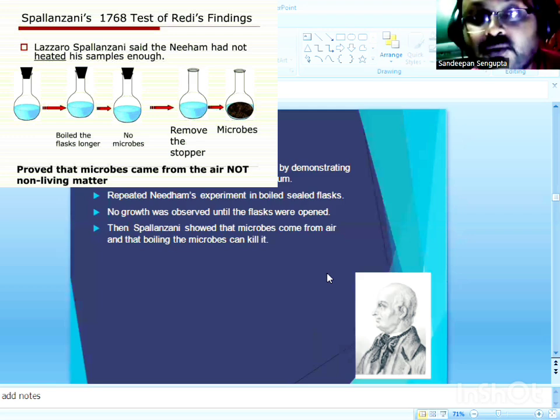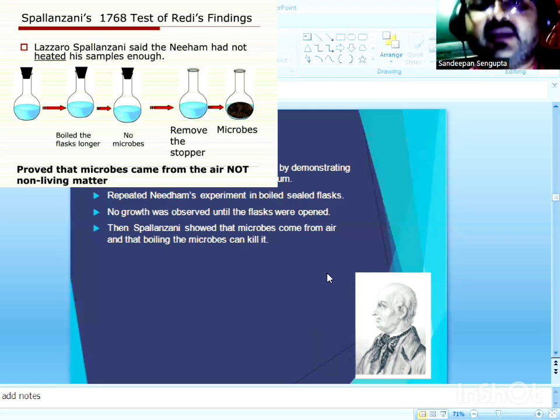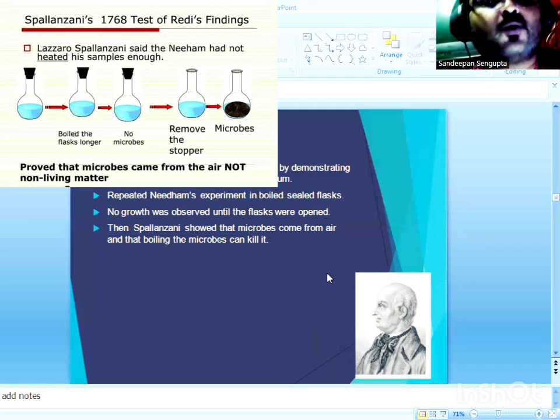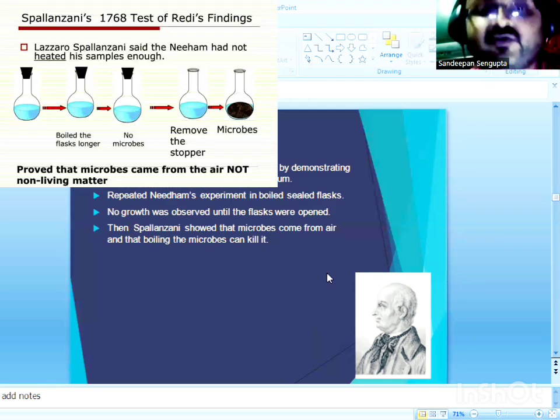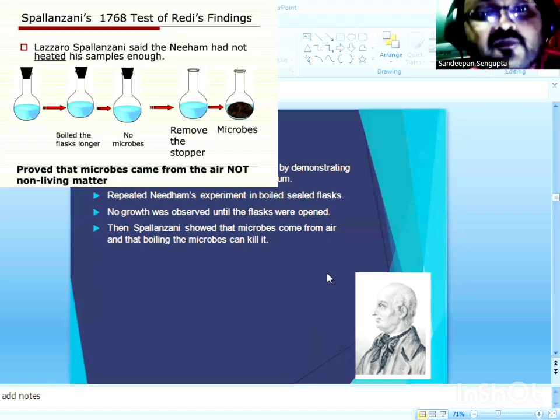Now, soon Spallanzani was challenged by Needham and was accused of destroying the vital force, the so-called vegetative source of the nutrients present in the beef broth, and of boiling the beef broth for a much longer period of time.